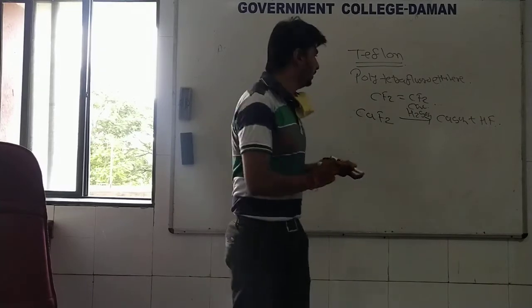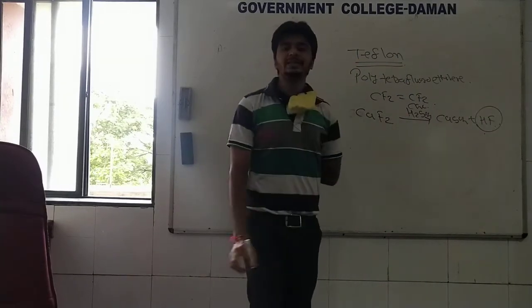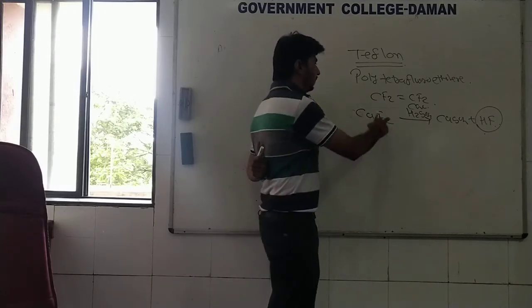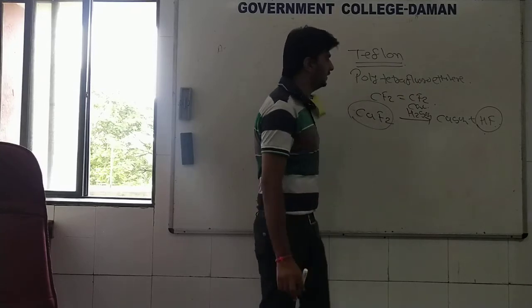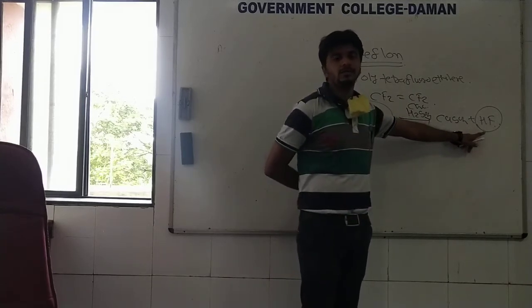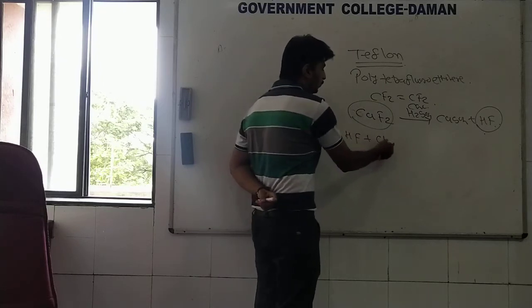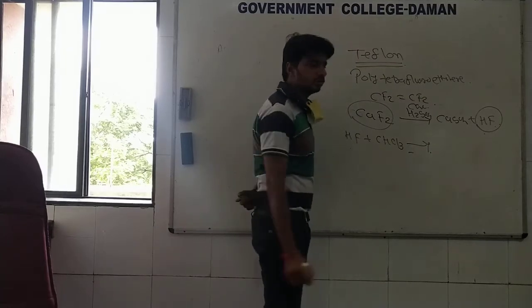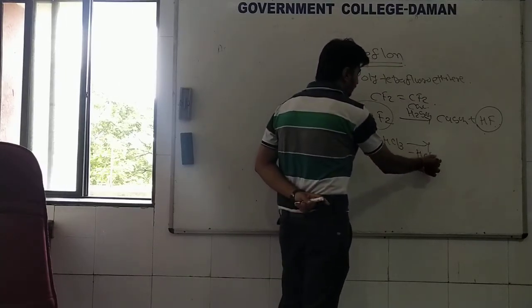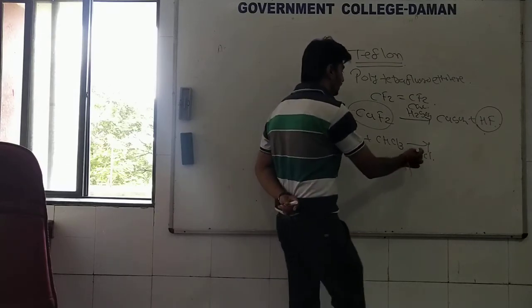So here we require hydrogen fluoride to prepare tetrafluoroethylene. After the completion of this distillation of calcium fluoride, we have to extract the HF from that vessel. Then that HF will react with chloroform, and 2 moles of HCl will be removed. So here we require 2 moles of hydrofluoric acid, and you will get